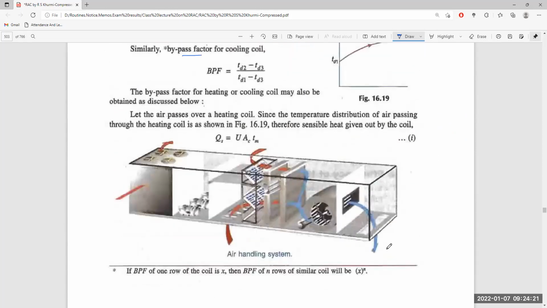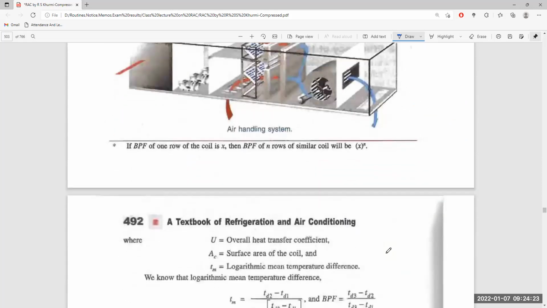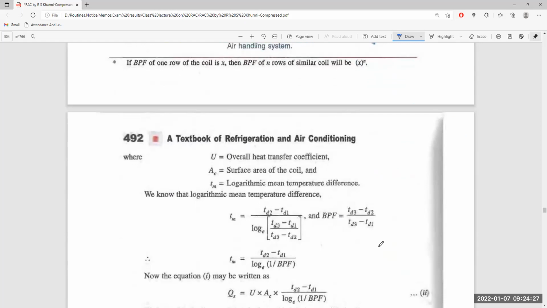We know the logarithmic mean temperature difference is given as (TD2 minus TD1), the dry bulb temperature at the outlet of the heating coil minus that at the inlet, divided by log of (TD3 minus TD1) over (TD3 minus TD2), the dry bulb temperature of the heating coil minus that of the incoming air, over that of the outgoing air.